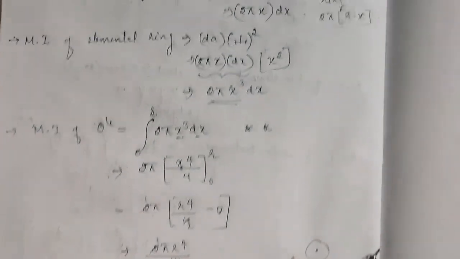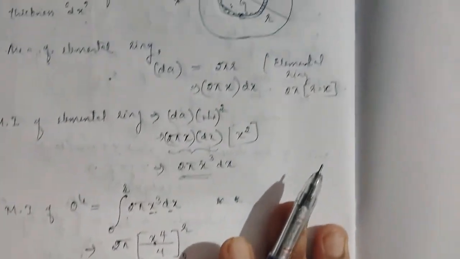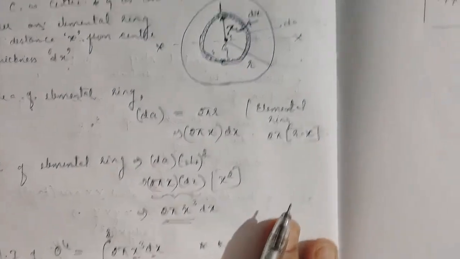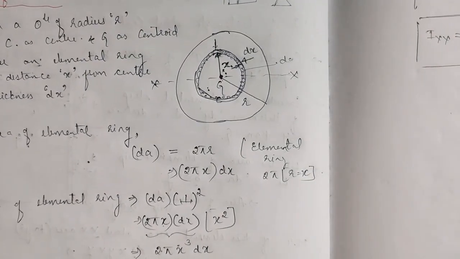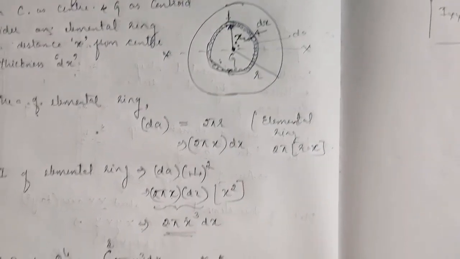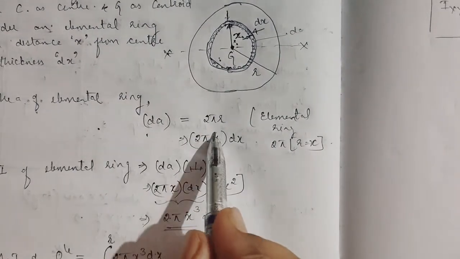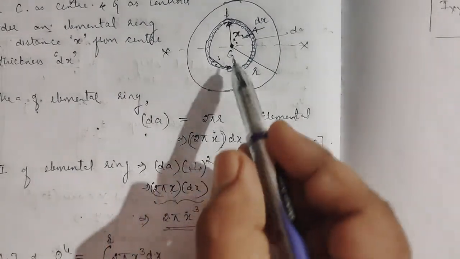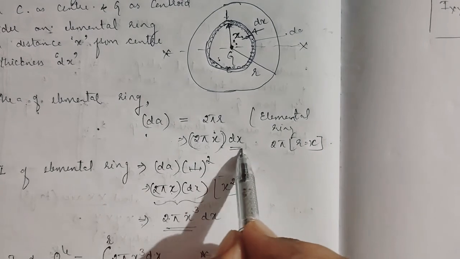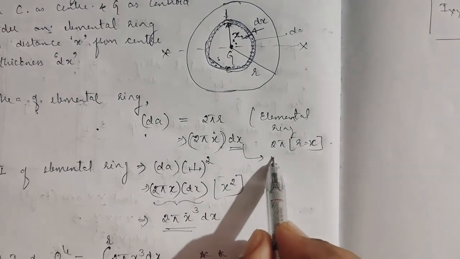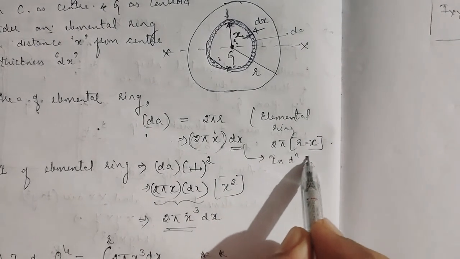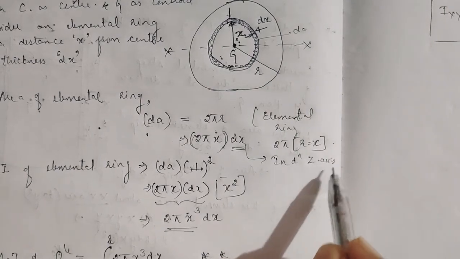so we will find the moment of inertia of the circle, which is a polar moment. The circle will always be termed as Izz. So once I get the area, dA is equal to 2 pi r into, in the direction of z axis, dx.